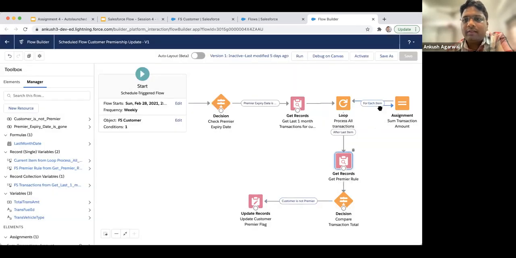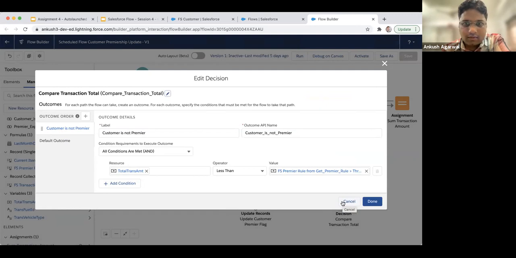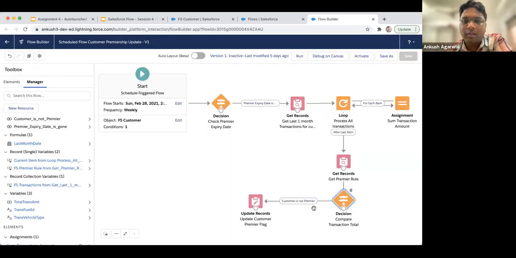Once we fetch it, in this loop we are accumulating all the transaction amount, and then we are comparing that total transaction amount with this rule's threshold limit. If it is less than the threshold limit, it's not fulfilling the criteria for the premier.